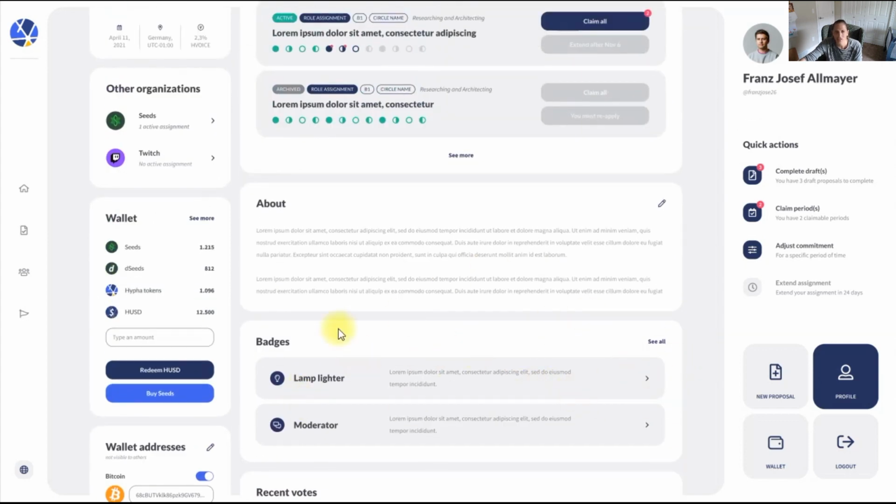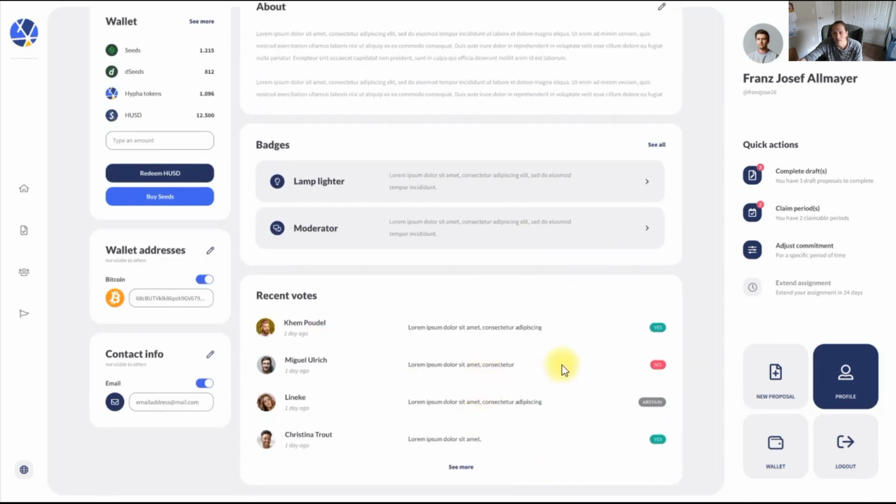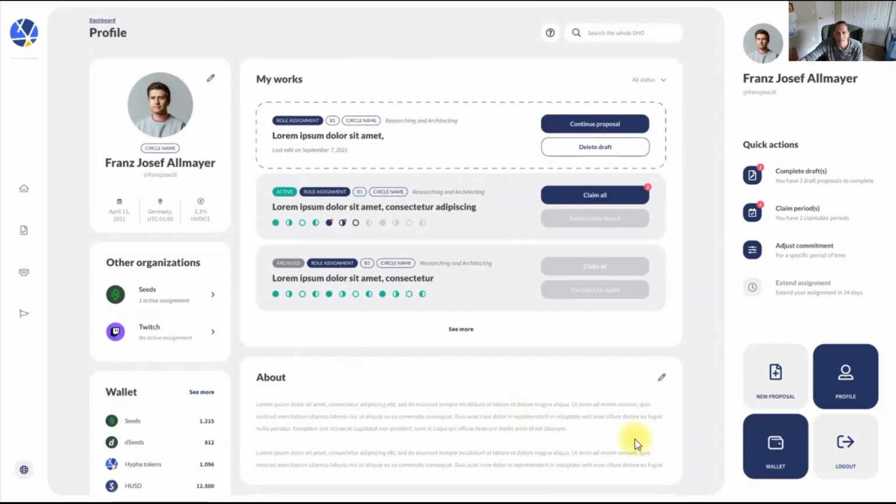You can see the different badges that I'm holding, a little description about who I am, and all the different votes across the whole ecosystem. So that's a little bit about me, and you can see everything going on here.